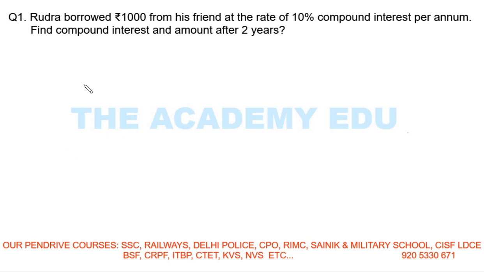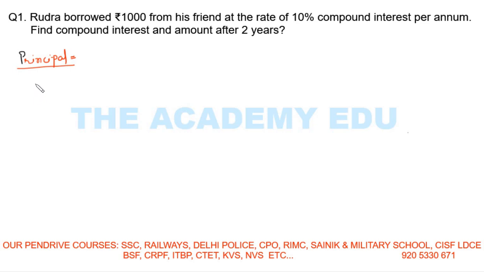The basic thing is the amount we borrow is called the principal amount. Suppose I borrowed 1000 from someone, that is my principal amount.